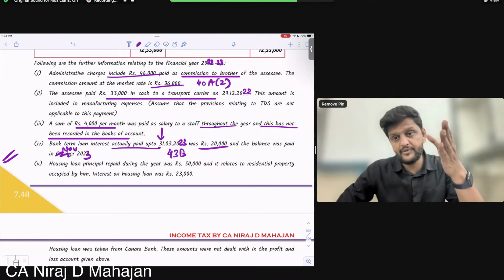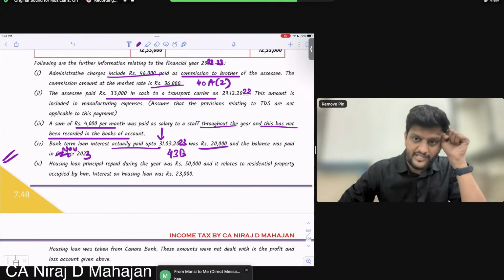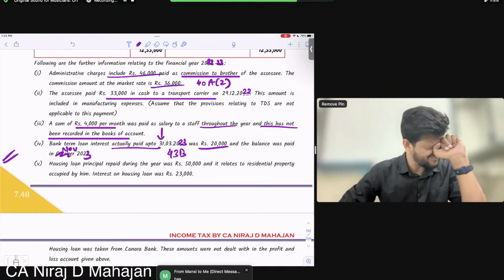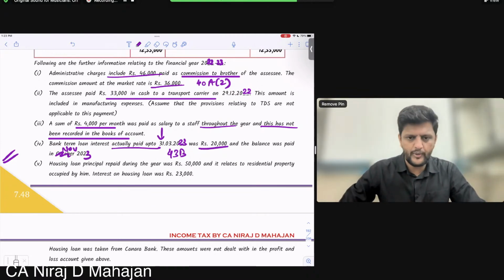Yes. 43B has the list of items: bank interest, financial institutions, nationalized, government financial institution, NBFC and all of that. Interest on bank, bachcho, has to be paid before the ROI due date. Clear?